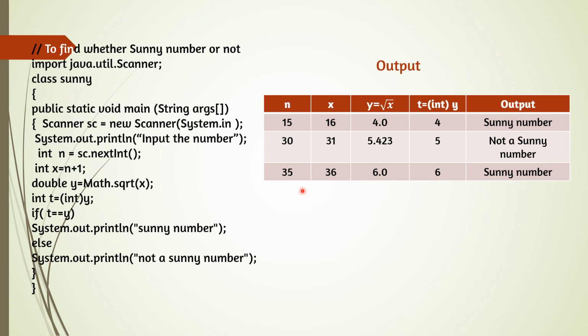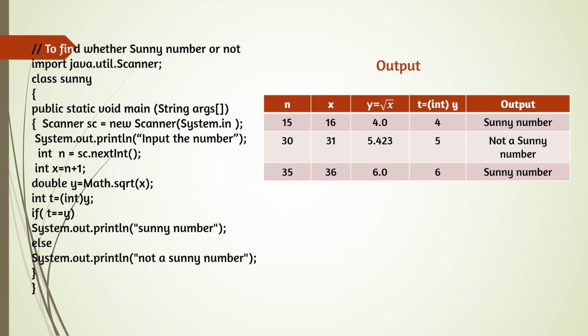So the last example, input the number 35, plus 1, 36. The square root is 6.0 and the integer part is 6. And when we are checking both the numbers, they are the same. So it is a Sunny number. So according to the number you are inputting, the output will come as Sunny number or not a Sunny number. I hope you understood all the if-else programs.